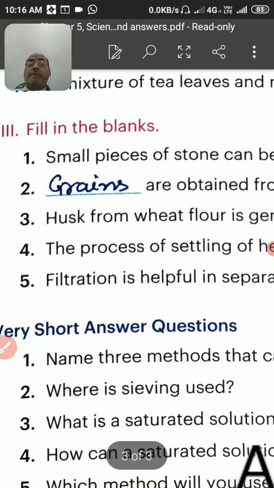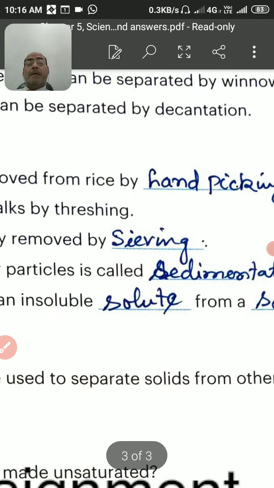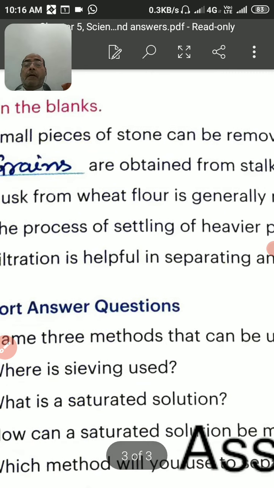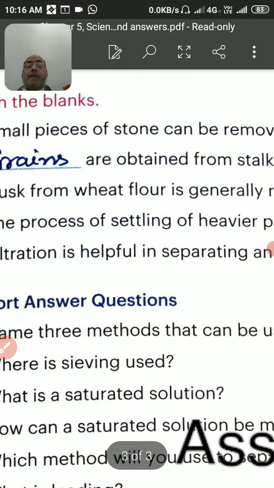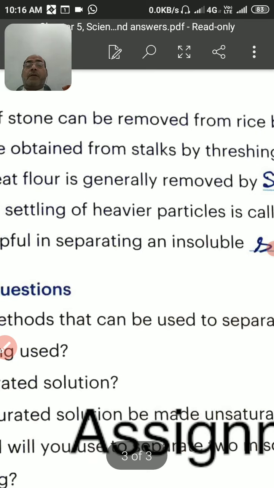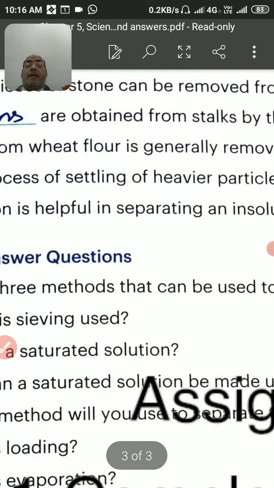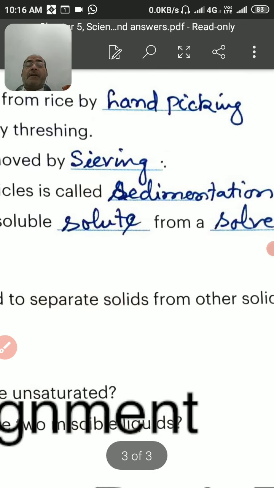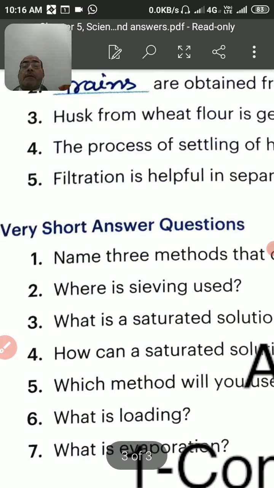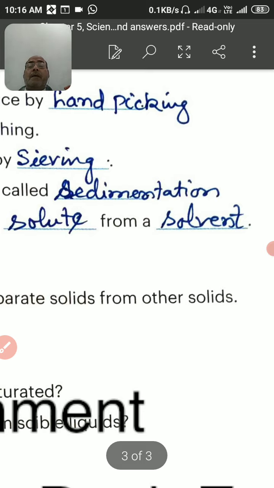Now come to this, filling the blank. Dear students, in this section, small pieces of the stone can be removed from rice by hand picking. Grains are obtained from stalk by threshing. Very good. Husk from wheat flour is generally removed by sieving. The next, the process of settling of heavier particles is called sedimentation. The filtration is helpful in separating insoluble solute from a solvent.